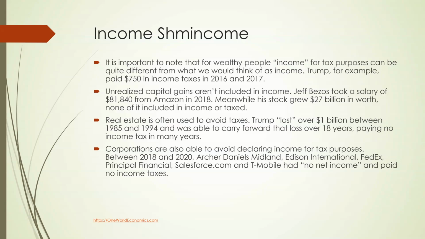And by the way, he could buy his super yacht by simply taking a loan out on his $27 billion, at a few percent, instead of paying taxes on cashing the stock and then paying taxes on that. And if he did pay taxes on that, that would be the 20% capital gains rate. Real estate is often used to avoid taxes. Trump, quote, lost over $1 billion between 1985 and 1999 and was able to carry forward that loss over 18 years, paying no income tax in many years. Not only was he able to declare a $1 billion loss, but apparently most of that money wasn't even his.